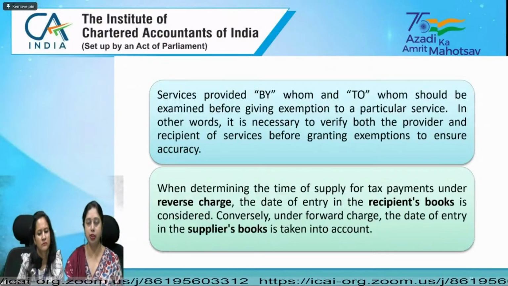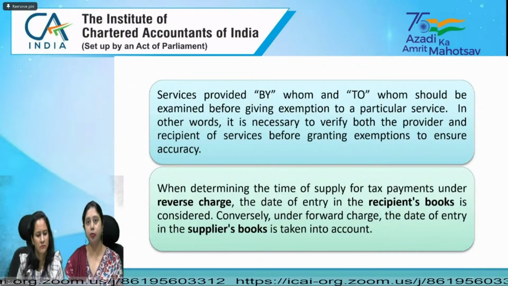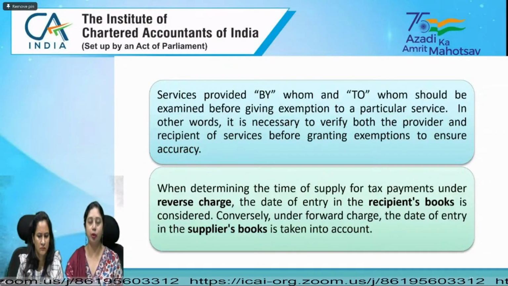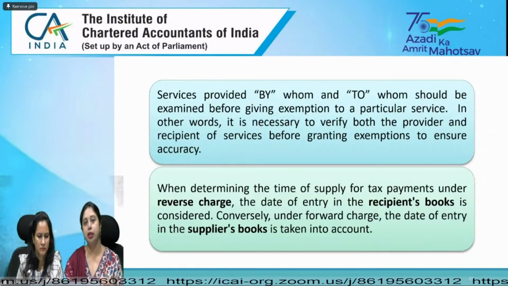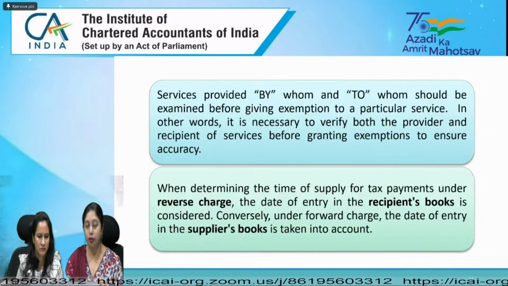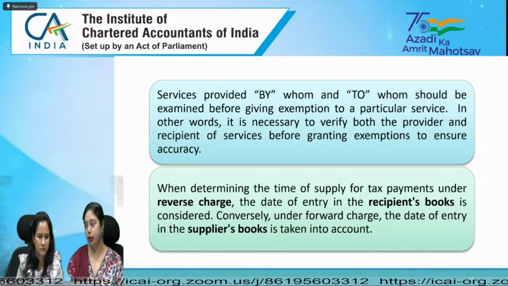So in case of reverse charge, everything has to be from the recipient side because the recipient has to deposit the tax. In case of forward charge, while determining the date of payment, you have to take the dates from the supplier's point of view. This is something which students have to keep in mind, because otherwise you might make a mistake in this question during the examination.